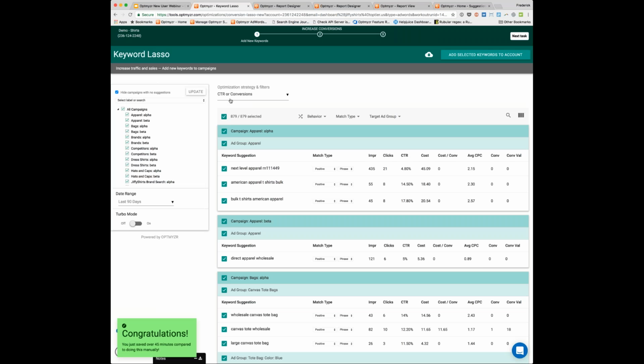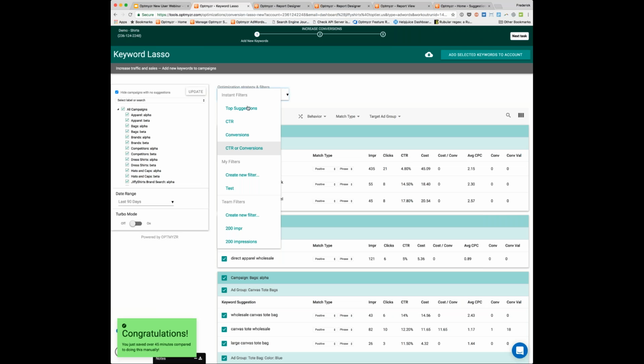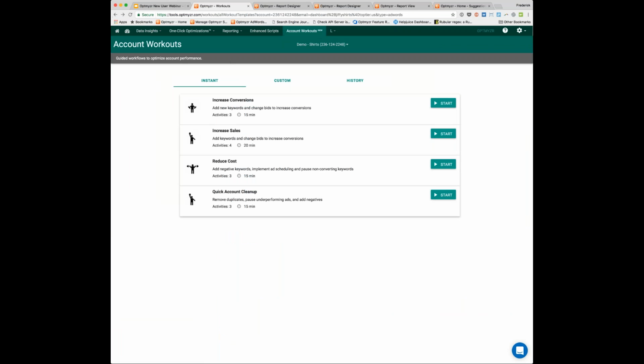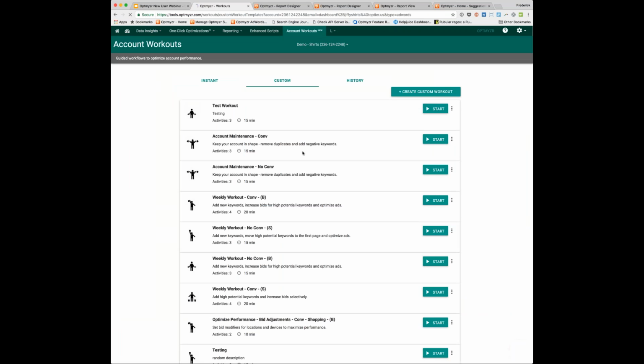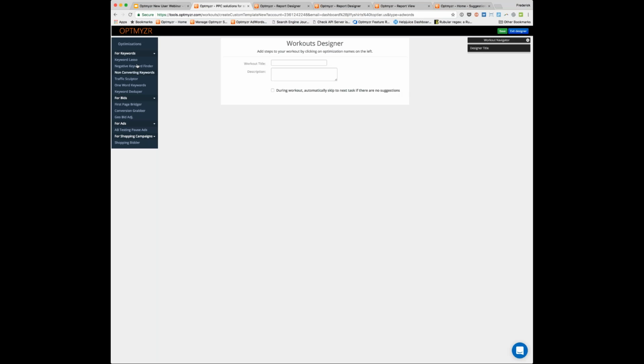So this is kind of cool, but the real power of this tool is really in the customizations that you can do. So for example, this is the keyword lasso. If you prefer using the top suggestions mode or even a custom filter that you've built, we can do that too. So let me show you how. So you would go to custom workouts. Now for Optmyzr, we have a lot of them, but you would make your first one right there. And then you would say, well, I want to do the keyword lasso. So here's the keyword lasso.